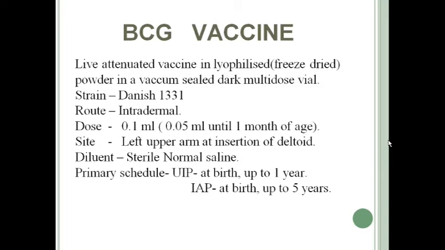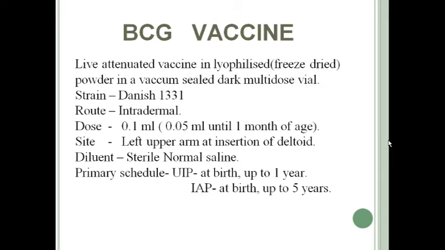That is left upper arm at insertion of deltoid. So you have to remember left upper arm. The reason is easy identification, or universal identification. BCG is always given on the left upper arm. If you want to know the immunization status of an adult person, you just have to look for the scar on the left deltoid region or left upper arm, and by looking at it, you can say whether the person was immunized with BCG vaccine in infancy or not.